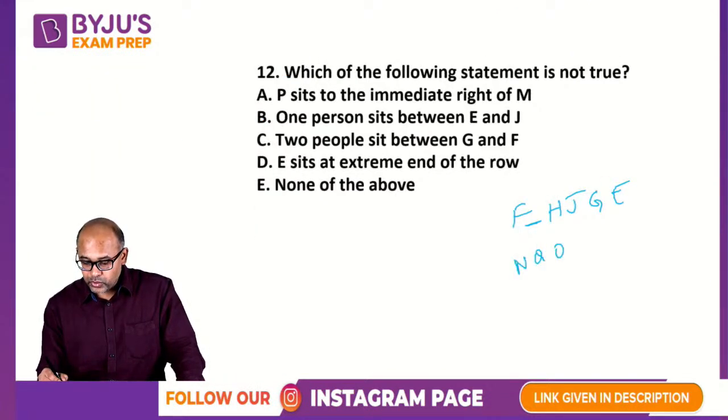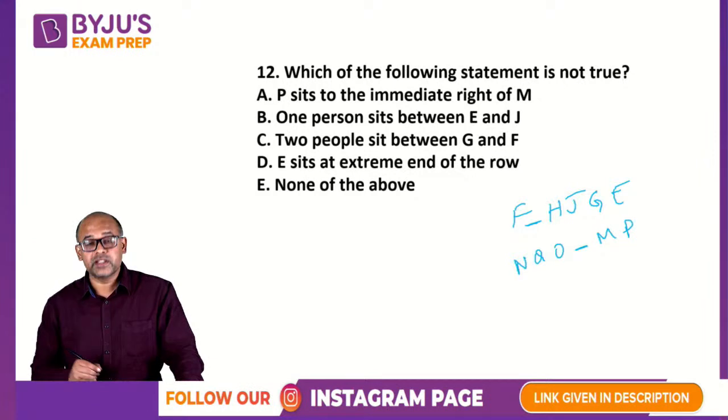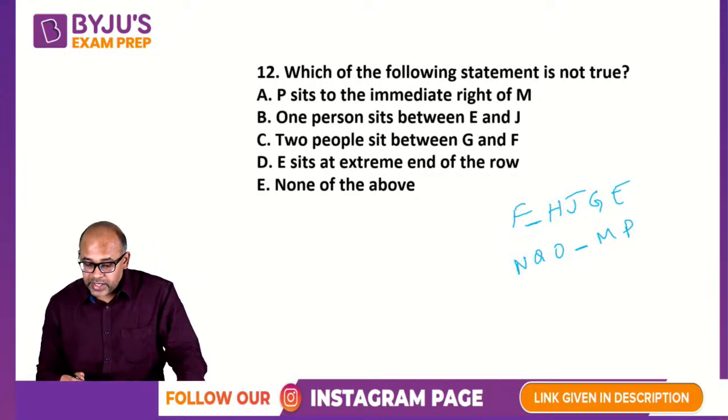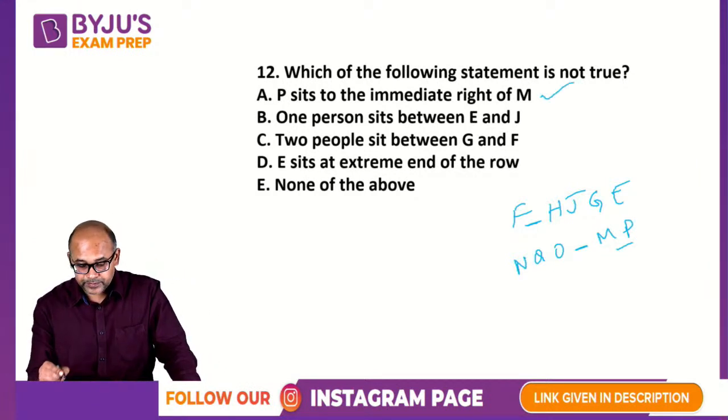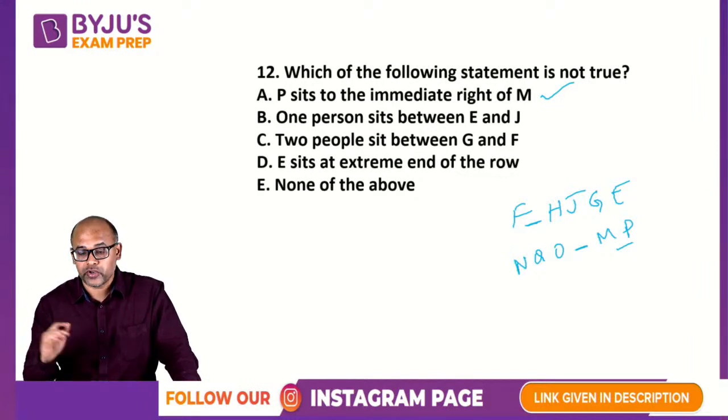N, Q, O, dash, M, P. This is the arrangement. So P sits to the immediate right of M. This is correct. Correct means the statement is correct. So that's not your answer.